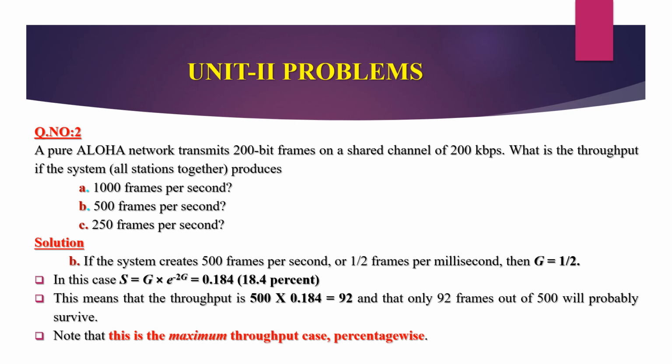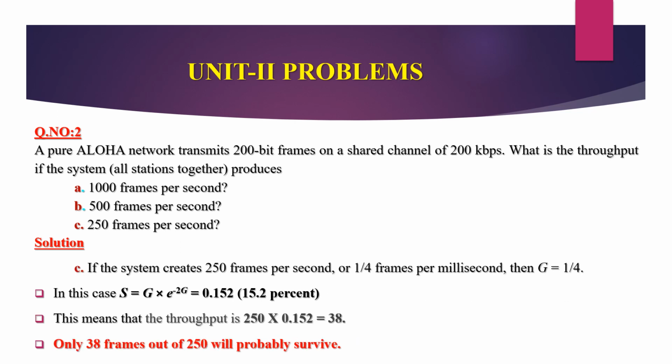For pure Aloha, the throughput S is equal to G times e to the power minus 2G, that is 0.184, or 18.4%. This means the throughput is 500 times 0.184, which is 92, so only 92 frames out of 500 will probably survive. This is the maximum throughput case percentage-wise.